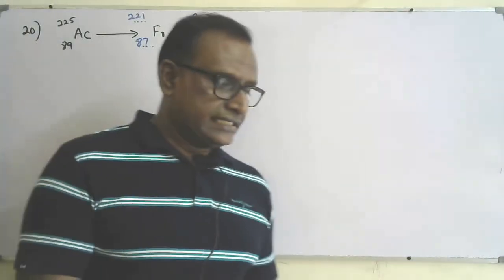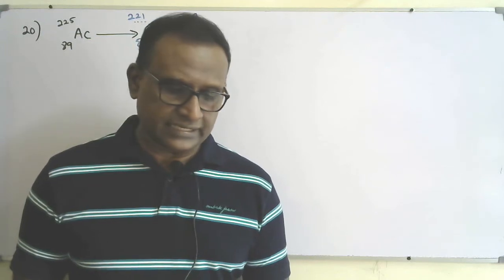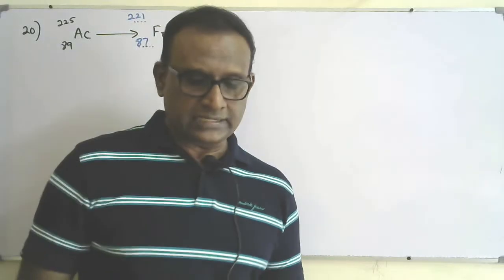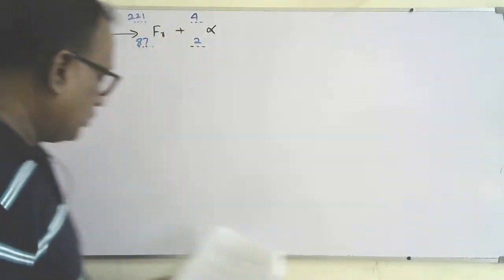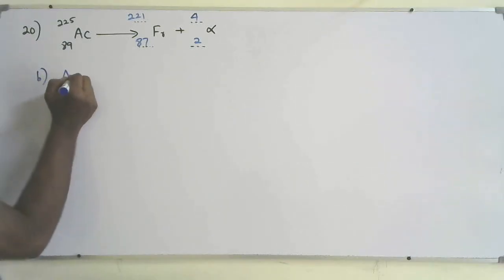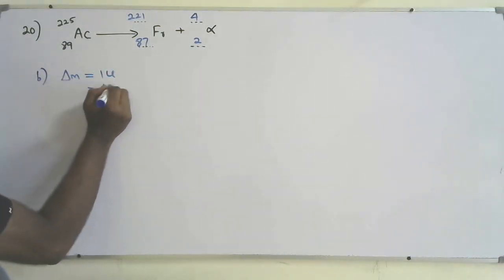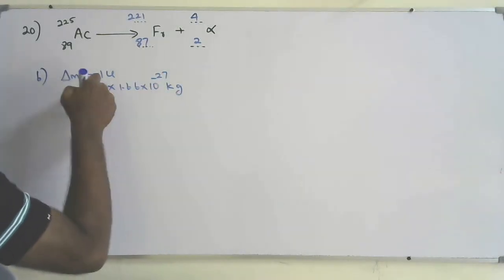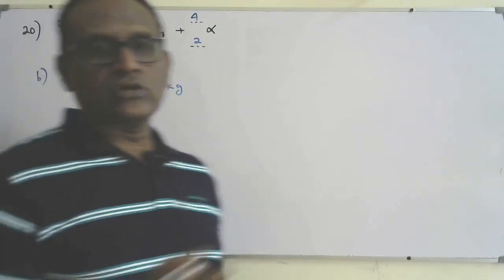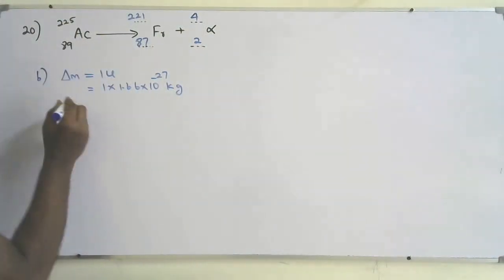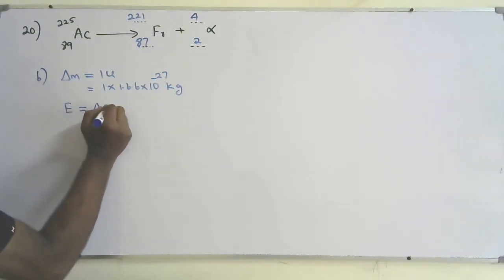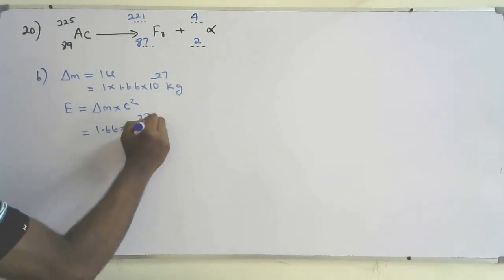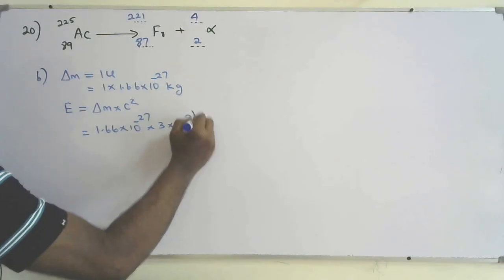Okay, B part. In a radioactive decay, energy is released and the total mass decreases. Show that the energy released if the mass decreases by 1 u is 930 mega electron volt. So for the B part we can say delta M is 1 u, meaning 1 times 1.66 times 10 to the power minus 27 kilogram. 1 u equals 1.66 times 10 to the minus 27 kilogram, given in the data sheet. So the energy released E equals delta M times c squared. So 1.66 times 10 to the power minus 27 times (3 times 10 to the power 8) squared.